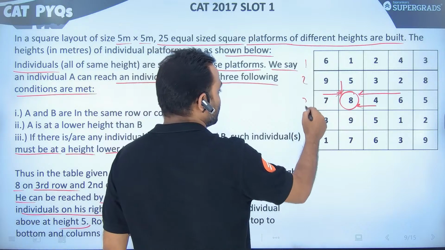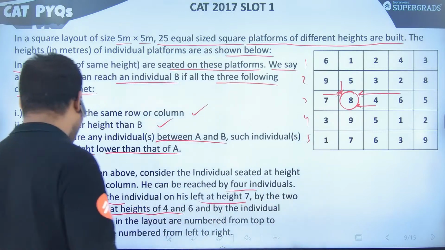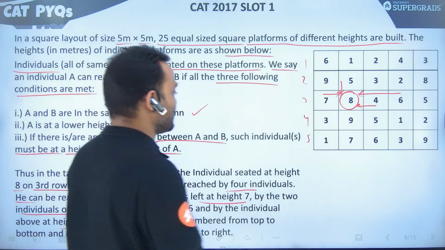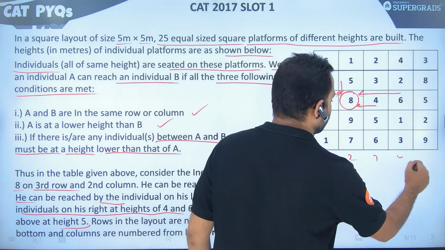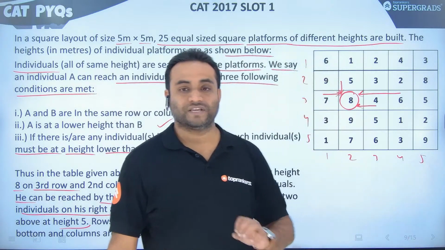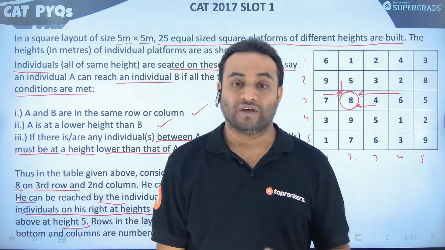1, 2, 3, 4, 5. And columns are numbered from left to right. 1, 2, 3, 4, 5. ये पूरा का पूरा लेआउट है.